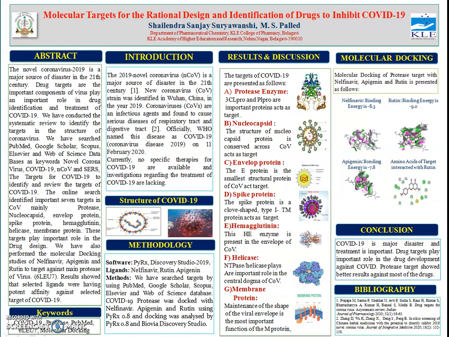Apigenin and rutin are the ligand molecules which showed comparable negative binding energy to that of the standard antiviral drug, and from this study we can conclude that COVID-19 is a major disaster and its treatment is important. Drug targets play an important role in drug development against COVID. Protease targets showed better results against most of the drugs, and these are the bibliographic references.